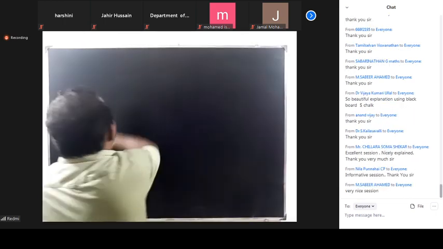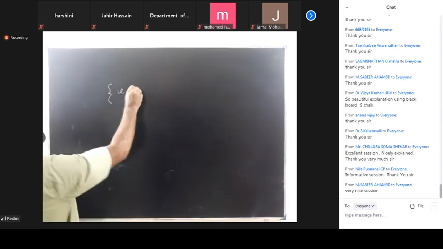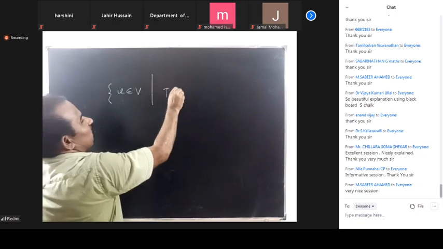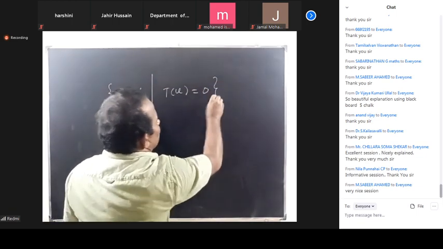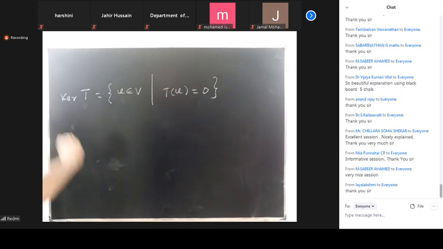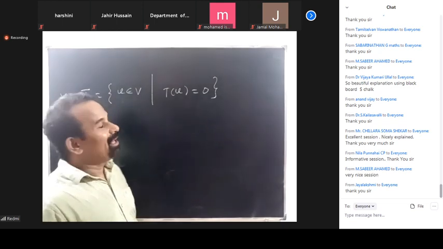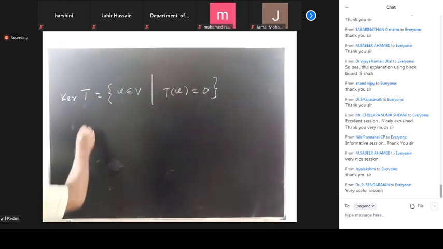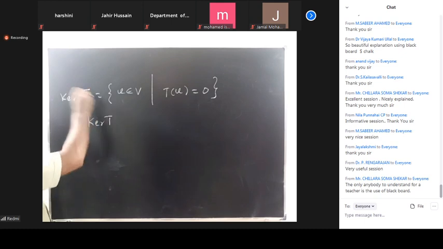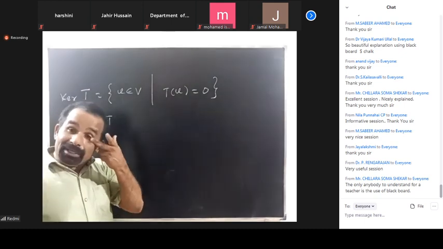Then let T be a linear transformation. Then the set of all v belonging to V such that T of v is equal to 0 is nothing but the kernel of T, the kernel of a transformation. This is most important. Kernel T is a subspace. We can say that very easily.